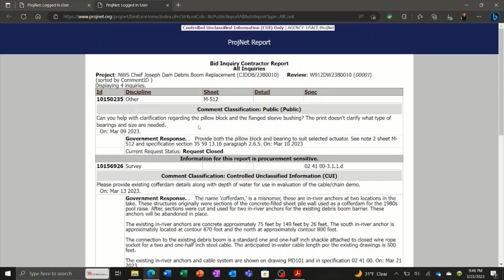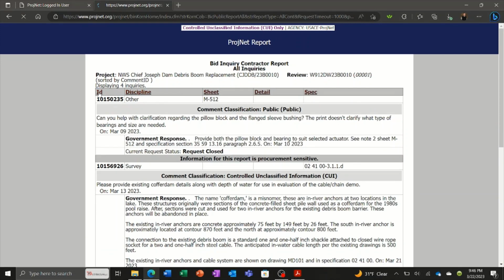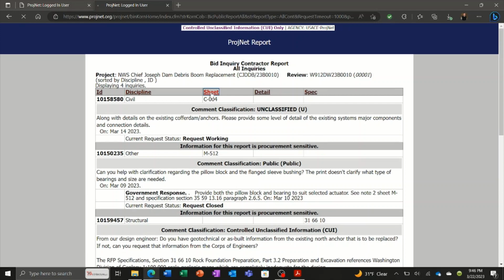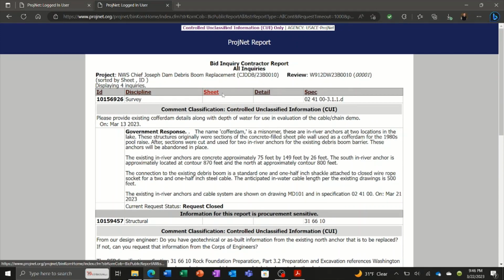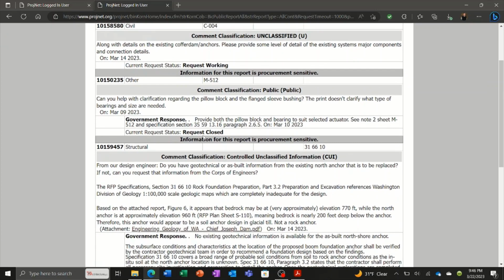And this is an HTML format, which is very helpful because you can actually sort this by these fields up at the top. By default, it goes to the ID number. We can sort by discipline, sheets, if there's multiple questions to a sheet, detail, or spec section. So that can be quite helpful.